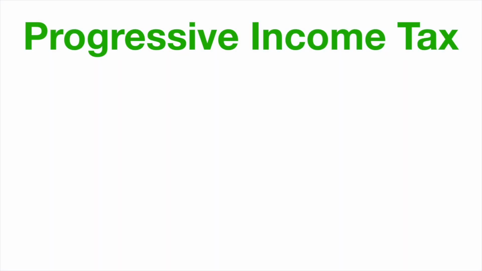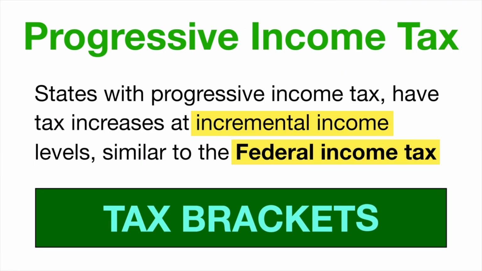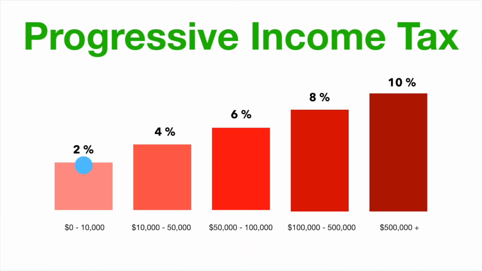Let's go over the second type of state income tax, and that's the progressive income tax. Unlike the flat tax, states with a progressive income tax have tax increases at incremental income levels, similar to the federal income tax. That's just a fancy way of saying tax brackets. This is how the federal income tax is based, but every state has different brackets and different levels.